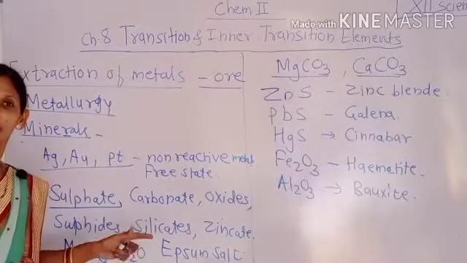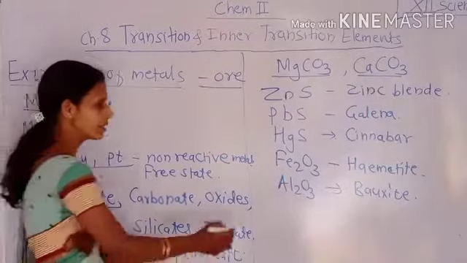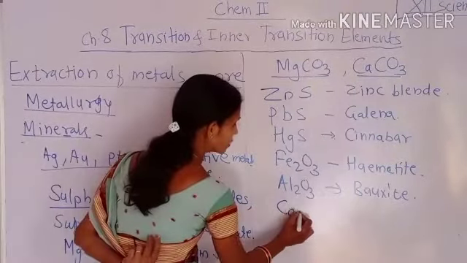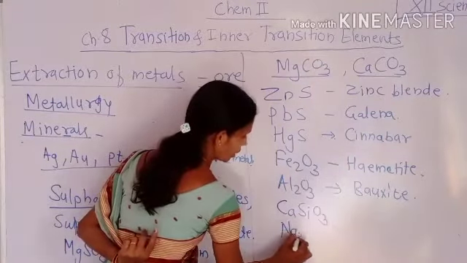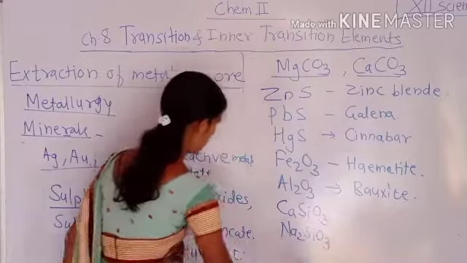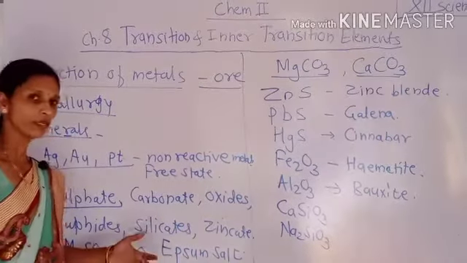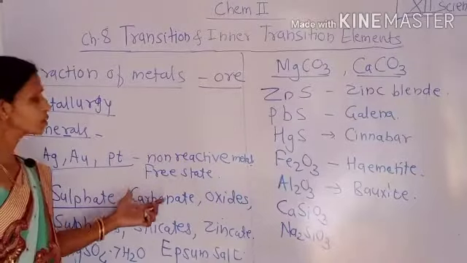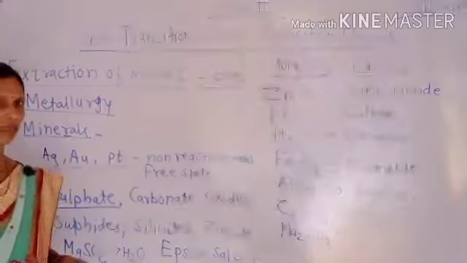Mineral salts of the elements are also found in the form of silicates, that is calcium silicate, CaSiO3, and sodium silicate, Na2SiO3, and zincates also. These are the mineral salts of different elements found in the earth crust.